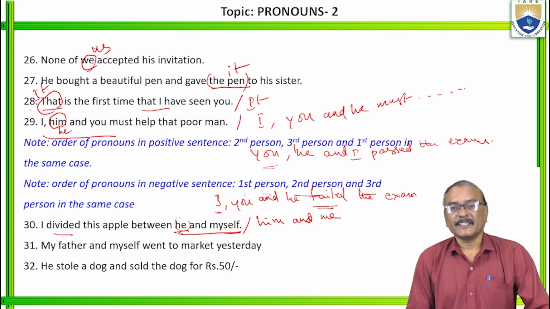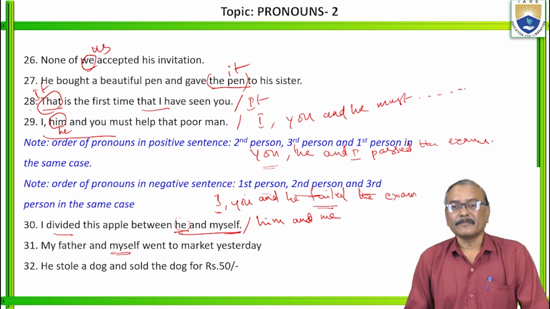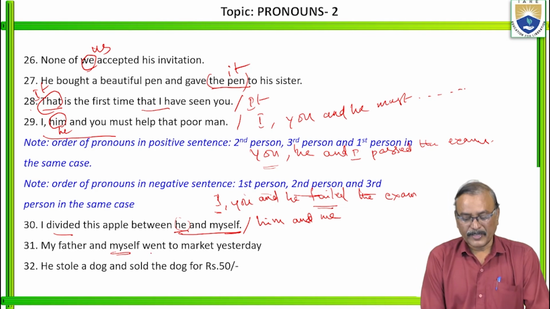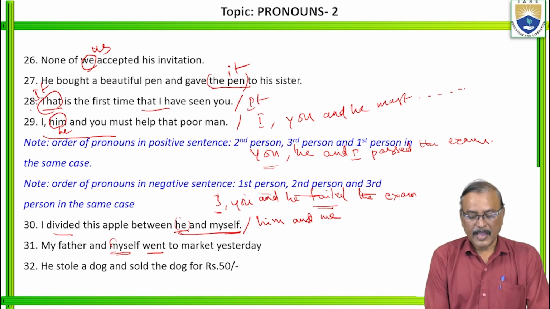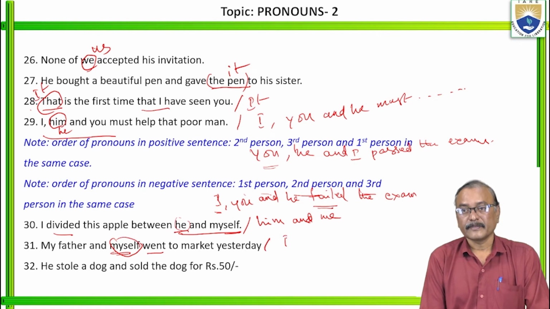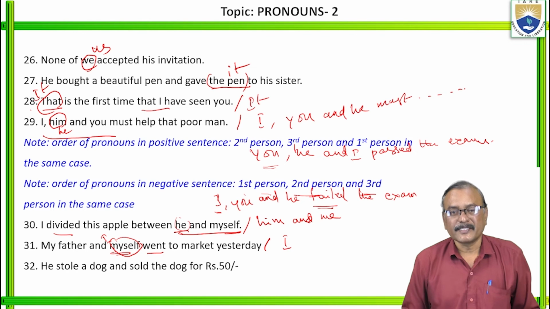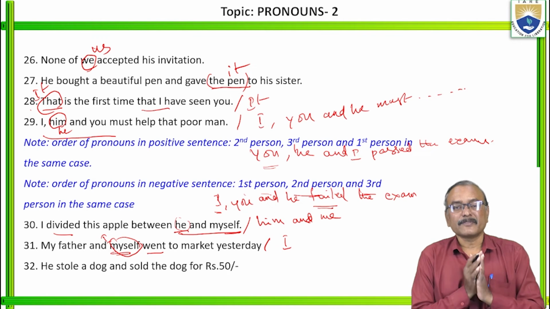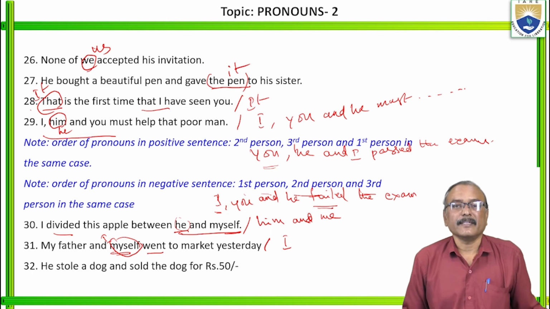Okay. Next, this is also something I heard many times from many people. My father and myself went to the market yesterday. What is "myself" here? Before a verb, we never use reflexive pronouns as a subject. My father and I went. Don't say "Myself and my father went to." Wrong, because no sentence begins with a reflexive pronoun, and before verbs, reflexive pronouns are not used as a subject. My father and I went to the market yesterday.